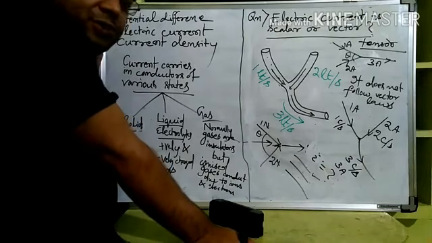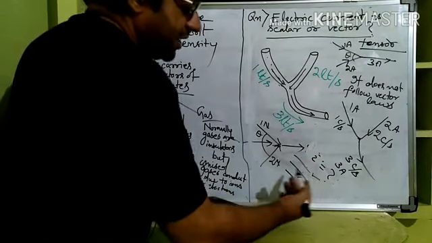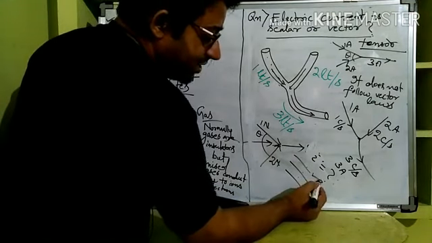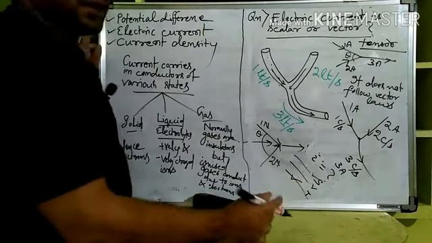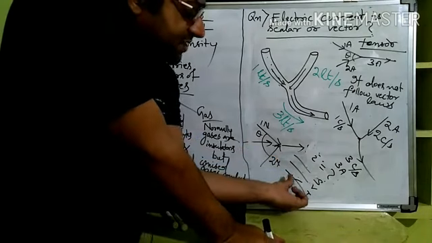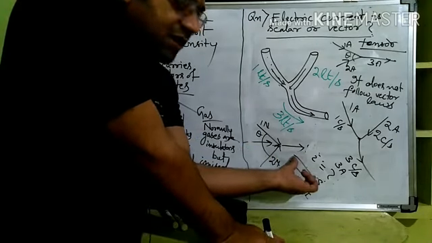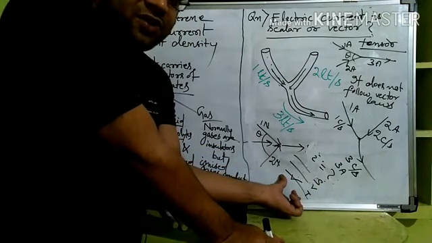It is a scalar only. However, if the options have scalar, vector, and tensor also, then tensor will be the correct answer. It's not a scalar. If tensor is not present in the options, we will call electric current a scalar quantity. However, if tensor is present, we will call it a tensor quantity.